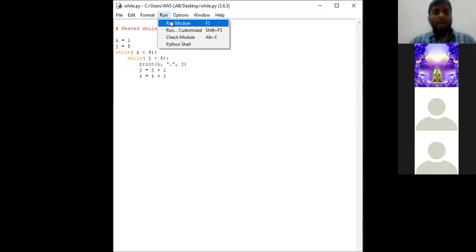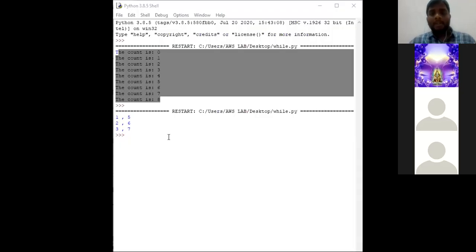Go to run module. Go to IDLE shell page to check the output. So our output is 1 comma 5, 2 comma 6, 3 comma 7. Clear? This will be our output of the program. This is how we are going to use nested while loop in Python programming language. In yesterday's class, we discussed how we are going to use for loop, and in today's class, we have discussed how we are going to use while loop. Okay. In for loop, there is a concept of using range function also.